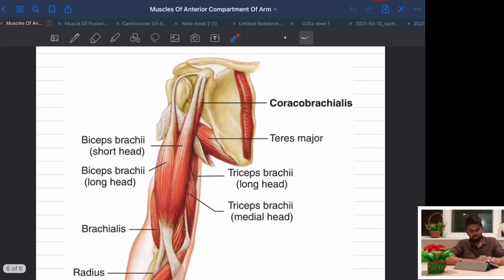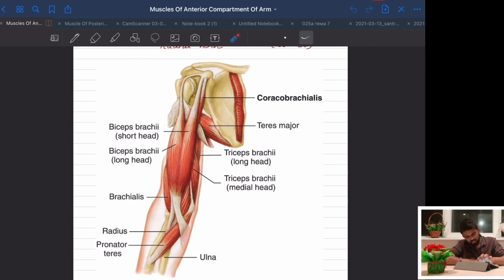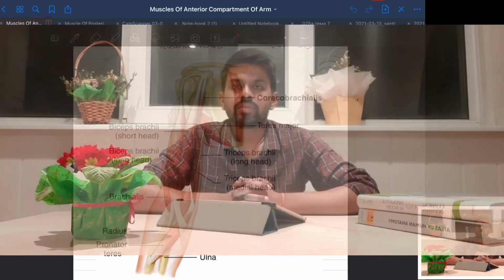And in summary you can see all the three muscles here. This is long head of biceps brachii. Here it is the short head of biceps brachii. This is the coracobrachialis. Okay, and behind this muscle biceps brachii we have the brachialis muscle. That's all for today.